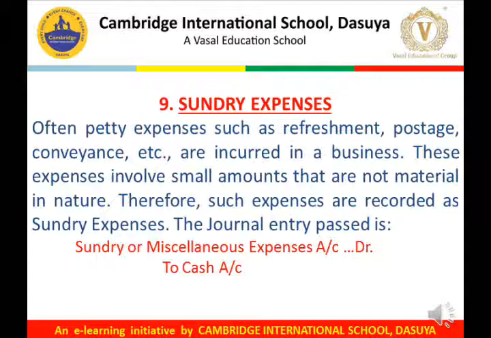The journal entry for it is sundry or miscellaneous expenses account debit to cash account. Being expenses, sundry expenses fall under the category of a nominal account, and the rule for nominal account is debit all expenses and losses, credit all incomes and gains. So sundry expenses must be debited, and because cash is a real account and cash goes out of the business, cash must be credited.